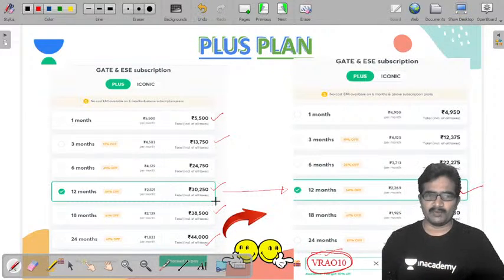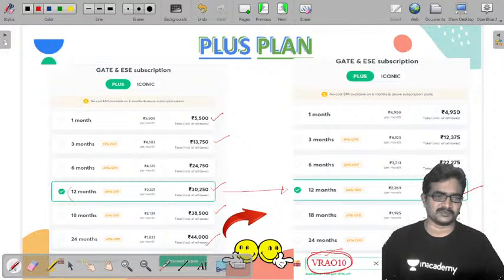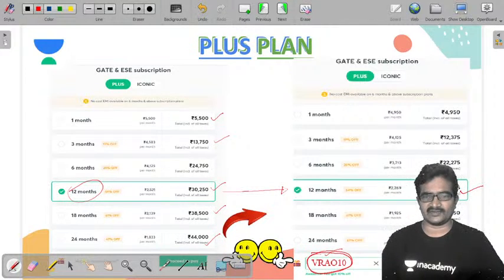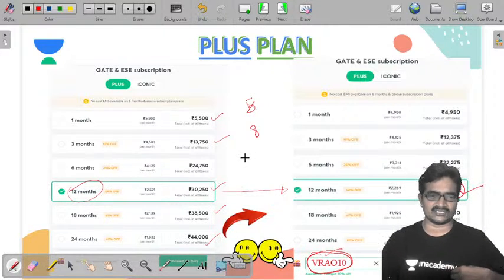Simple calculation. For a 12 months subscription, they are charging 27,000 after using the code. If you are attending classes 2 days a week, 4 weeks, 4 into 2, that is 8 days per month, to class and outside. Every day, nowadays transportation is very important, it is going to be 200 rupees for transportation, so 1600.